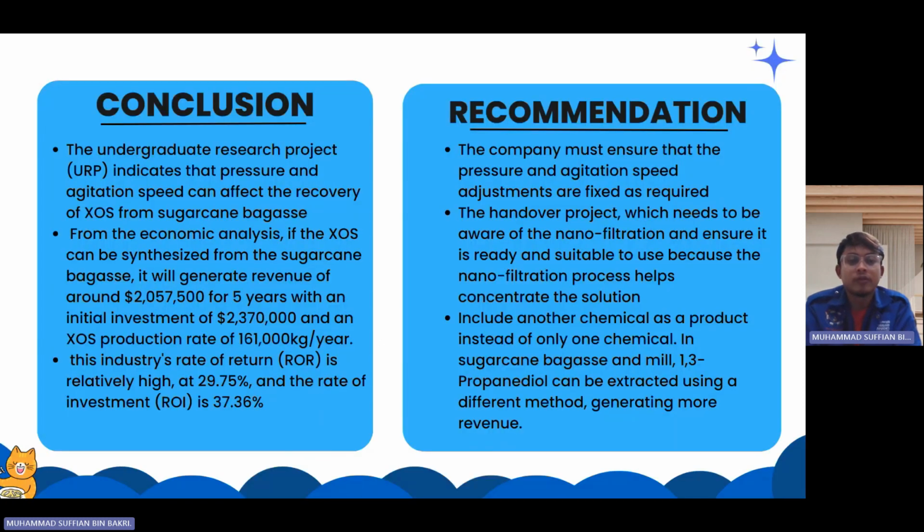and we can see it in others. For the conclusion, the undergraduate research project, URP, indicates that the pressure and agitation speed can affect the recovery of XOS from sugarcane bagasse. The industry rate of return, ROI, is relatively high at 29.75% and the rate of investment, ROI, is 37.36%. For the condition, the company must ensure that the pressure and agitation speed adjustments are fixed as required. Other than that, include another chemical as a product instead of only one chemical in the sugarcane bagasse.